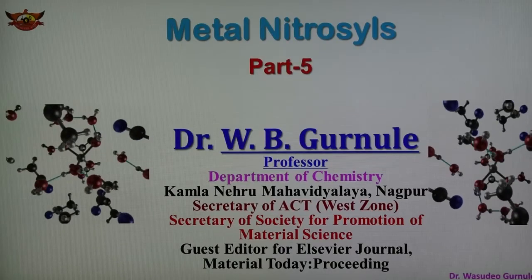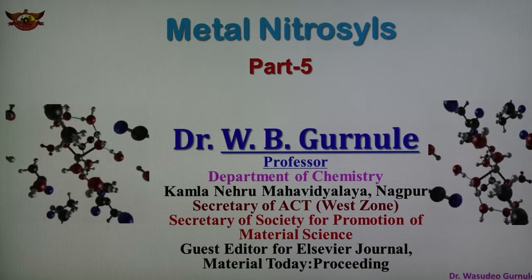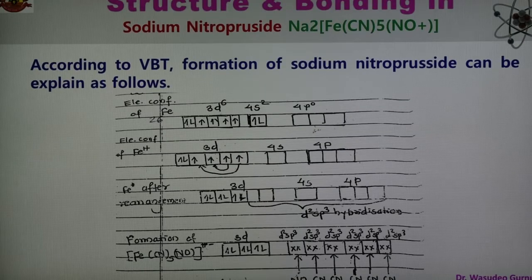So today's topic is metal nitrosyl, and this is part number 5. In this part the topics are: what is metal nitrosyl, structure and bonding in sodium nitroprusside, and linear and bent NO groups. So these are the important topics, and the important compound is sodium nitroprusside. As we know, already we have seen the preparation, applications and chemical reactions of sodium nitroprusside.